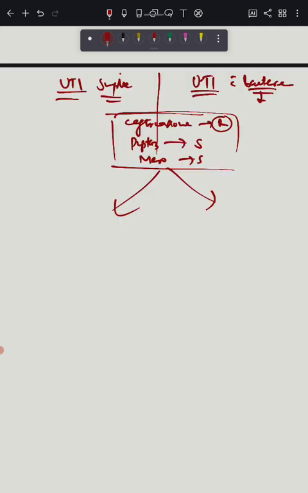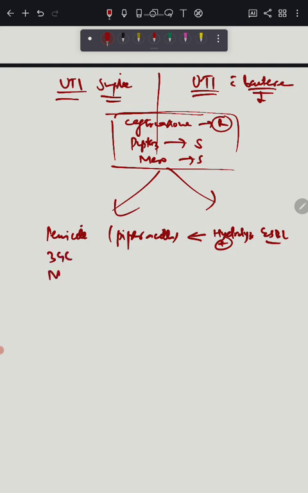So what do ESBLs actually hydrolyze? The true spectrum is, first, penicillins, that is ampicillin, amoxicillin, piperacillin. So piperacillin is also hydrolyzed by this ESBL pathogen. Another is third generation cephalosporins, then monobactams, and carbapenems are not hydrolyzed by ESBL. So yes, biochemically an ESBL should make the bug resistant to piperacillin too.